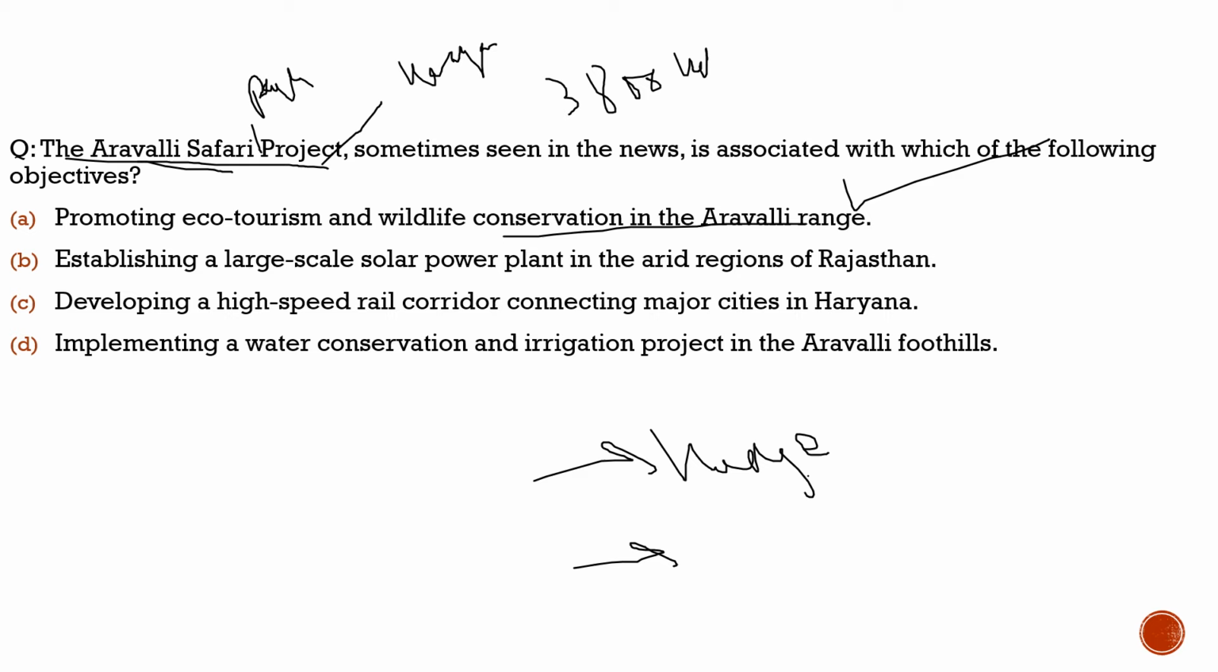Another statement, establishing large scale solar power plants. Incorrect. Third, developing a high speed rail corridor. Incorrect. Fourth, implementing a water conservation and irrigation project in Aravali foothills. Incorrect. So the correct option is option A. With this, let's move to another slide and see what question we had brought here.